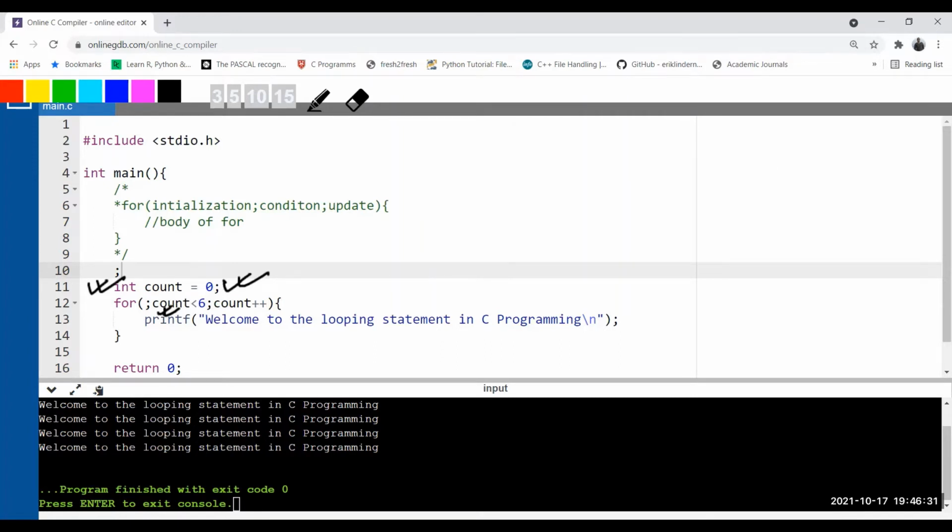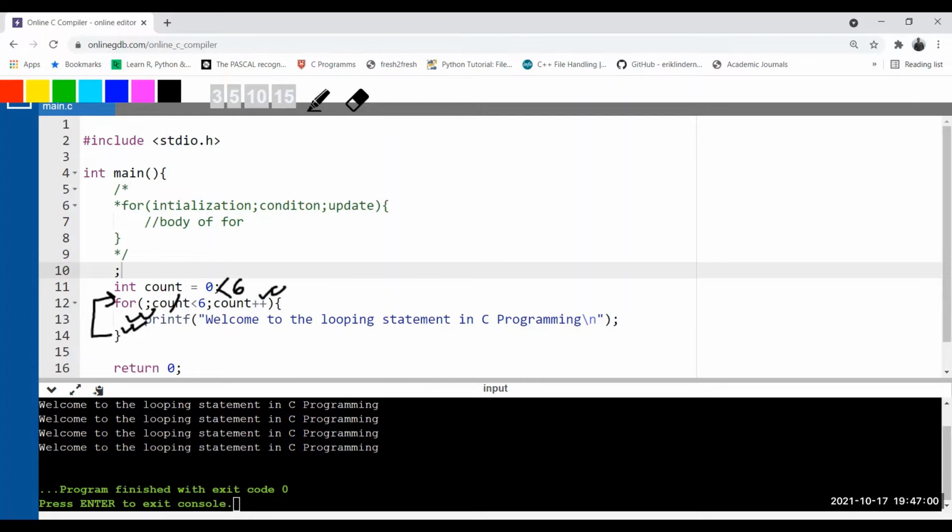Now again, it's going to check the condition. What is the value of count? Count is 0. And what is the condition written? Less than 6. So the condition is true, and it will execute up to less than 6. Updation is also there. Loop will go up. Second time onwards, the initialization statement will not execute. The condition will be checked, and updation will be executed at the very last statement of the body of the for loop.